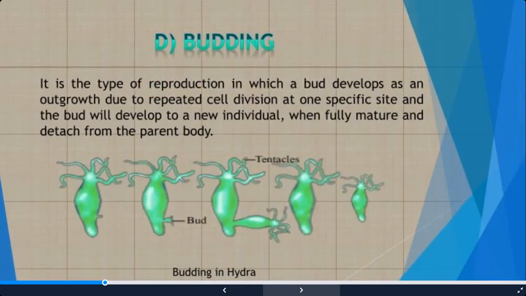Now what is budding? Budding is a type of asexual reproduction in which a bud or an outgrowth develops due to repeated cell division at a specific site. Now this specific site contains special cells which are known as the regenerative cells. Now this bud develops into a new individual, and when fully mature it detaches from the parent body and becomes a new individual. So it is commonly seen in the coelenterate hydra, and it is also seen in yeast cells.